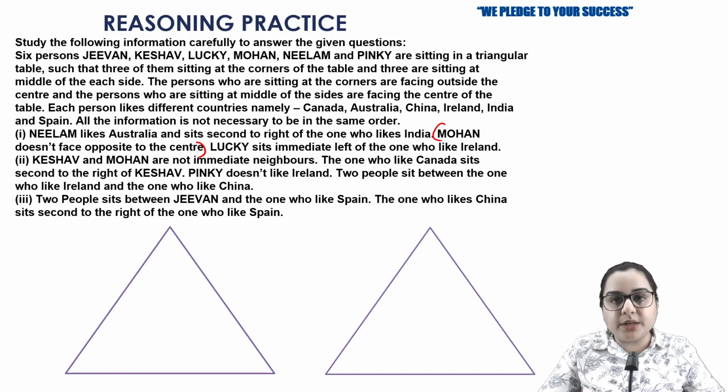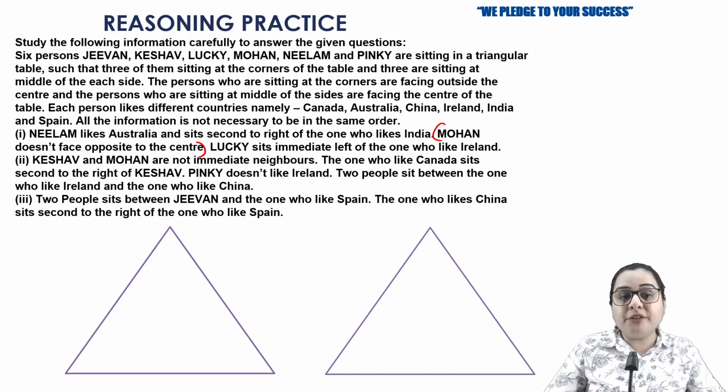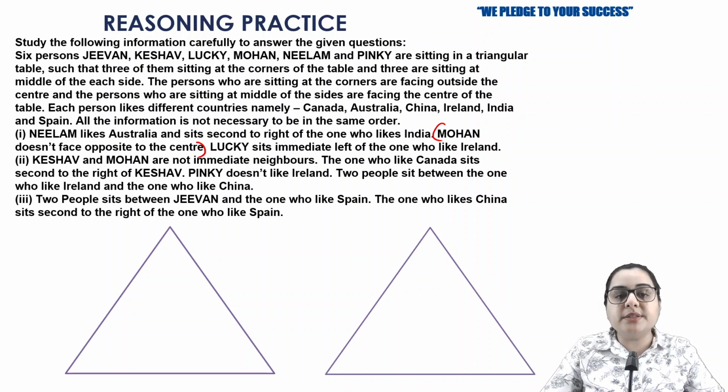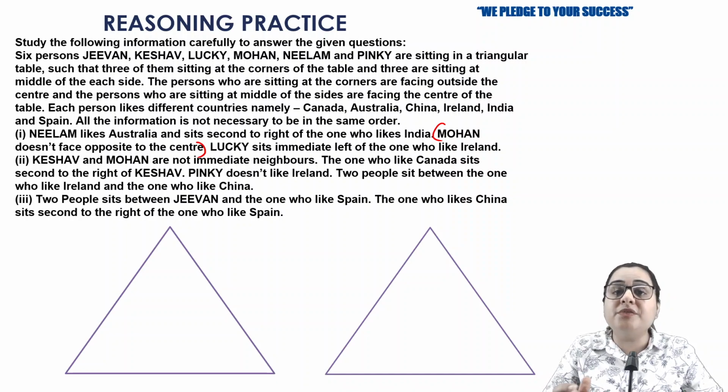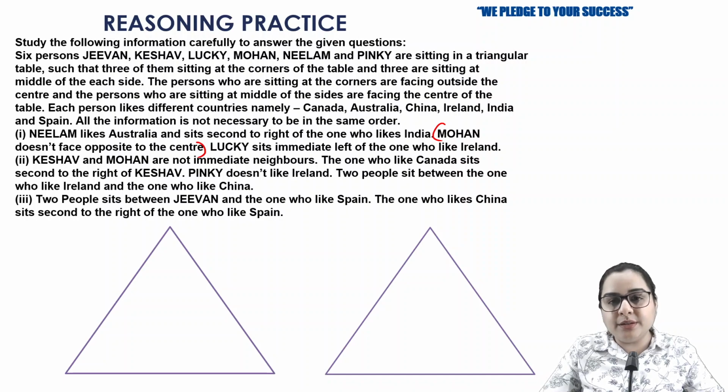So what should be done now? If Mohan does not face outside, it means Mohan faces the center. Now that raises three doubts, and making three possibilities is not good. It would be better if we make just two possibilities. So instead of starting with Mohan, we should look for the name that comes again and again, the name that I can see most of the times in the whole question.